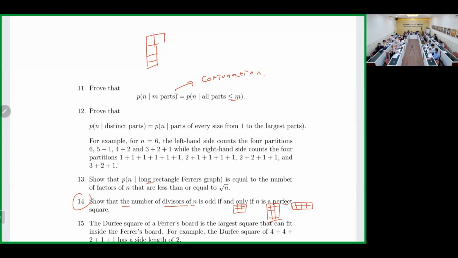M should be included, right? Yeah, m should be included. Yeah, the right hand side. That's the meaning of less than or equal to. Correct, right? Because when we have conjugation, when we have m parts, and then when we flip into a row, this will be the largest part. So the largest part will be m. Okay, done. Oh, quite fast.